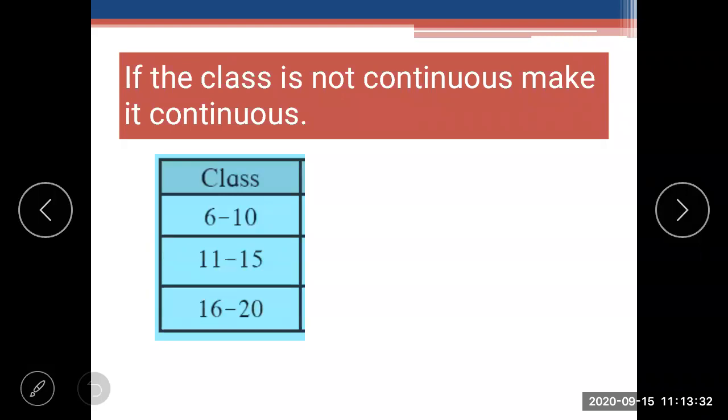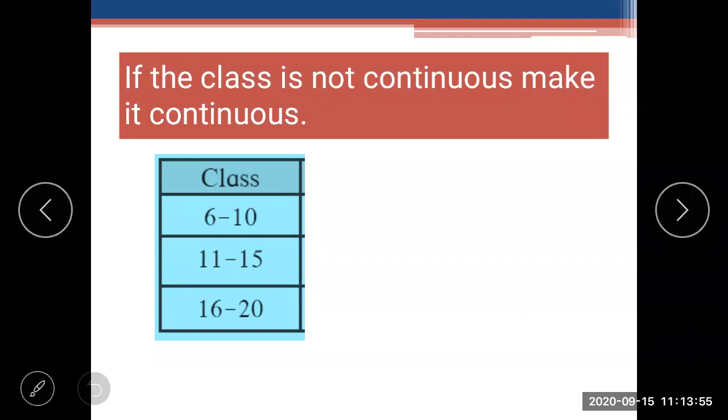Yes, Sanskriti has given the answer. Because 11 minus 10 is 1, divide 1 into two equal parts, then subtract from the lower limit and add to the upper limit. Yes, correct. Khushi, good.